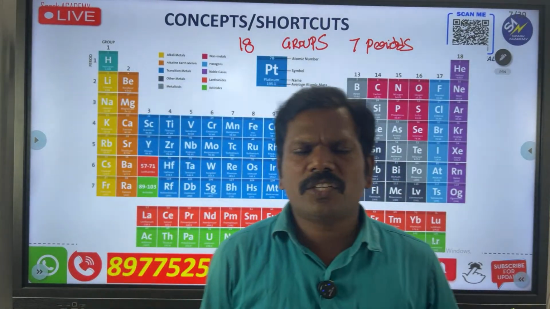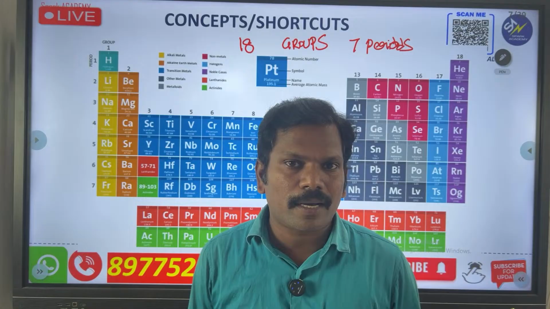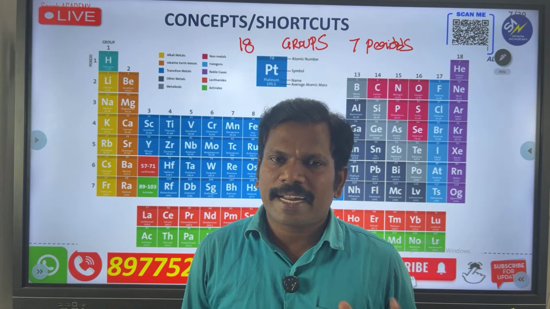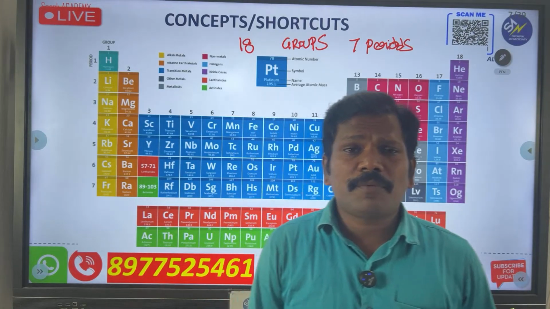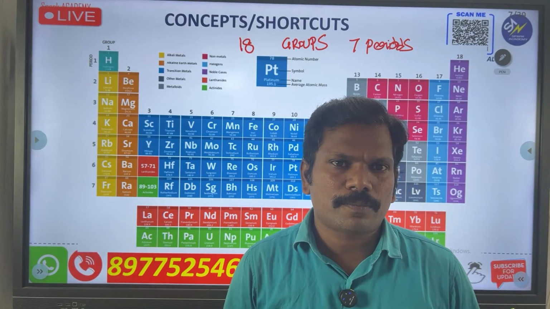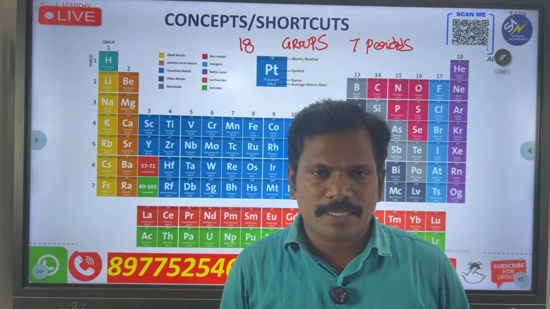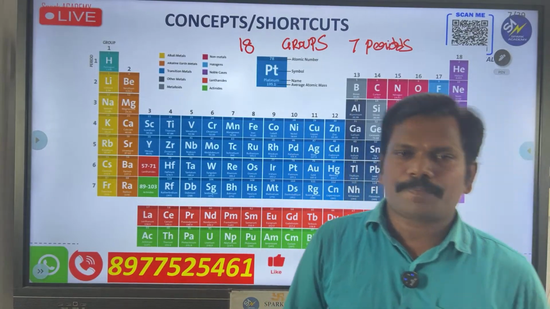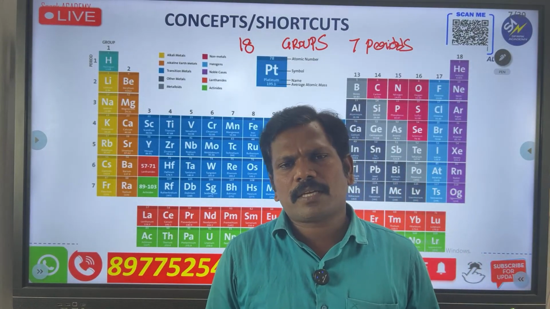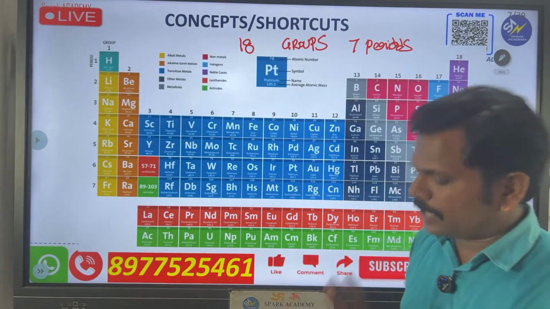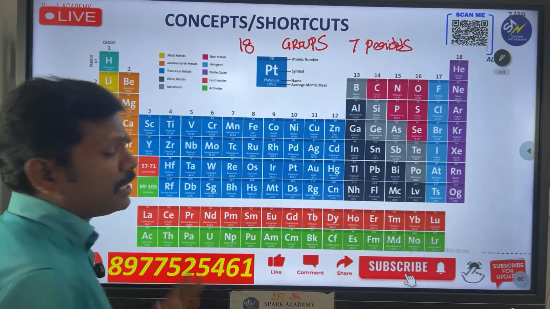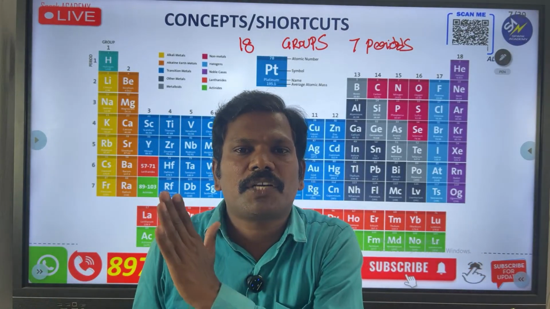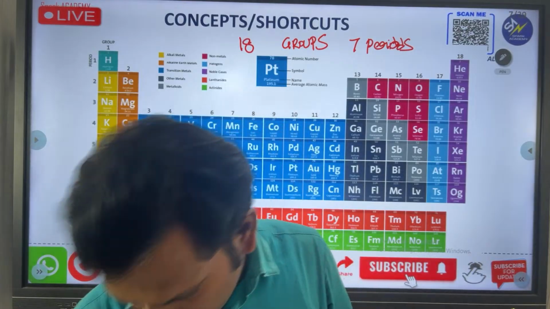You have to listen carefully to each and every point, because in every point there is one question. In the examination they will ask very different types of questions, but when you understand the concept, you can easily crack any question. After that I will give you some questions and you have to do them. So first of all you have to know the information about the periodic table. This periodic table is divided into 2 types.